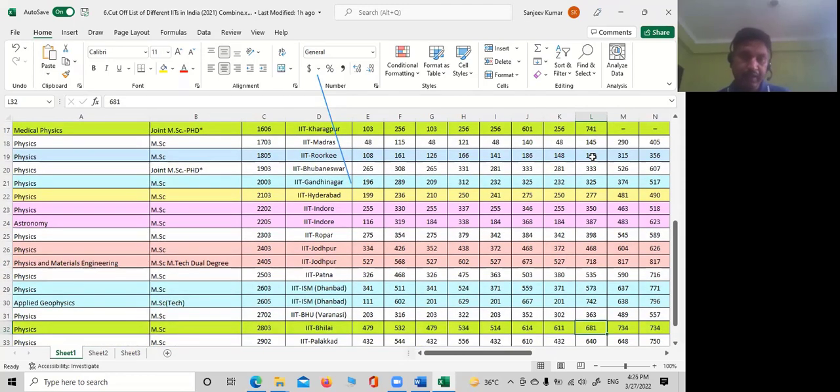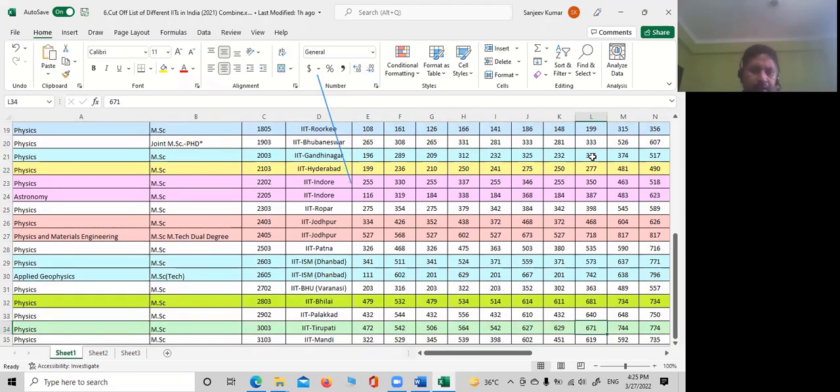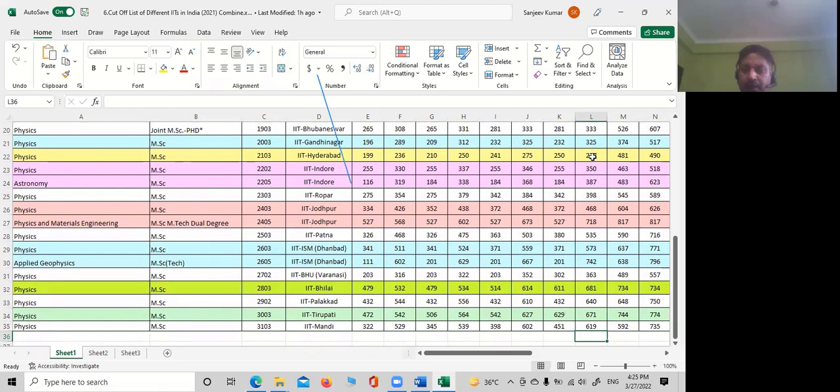This is 681 IIT Bhilai. Fine. You are saying 615. Yes, sir. So this is IIT Palakkad 640. So new IITs you have very fair chance of getting. Sir, the IIT Jammu MS course, can I get that? Actually IIT Jammu has not given their cutoff list information. Fine. Okay. You have to call them, the PG section. Okay, what was the last cutoff? Correct. They will share with you what is the cutoff. Okay. Fine. Any other student?